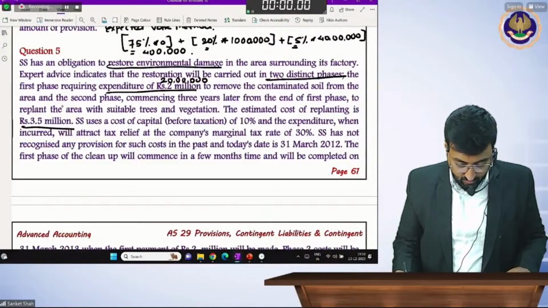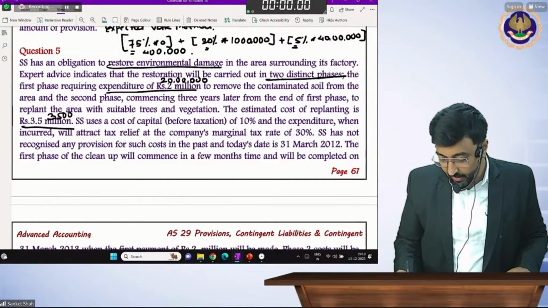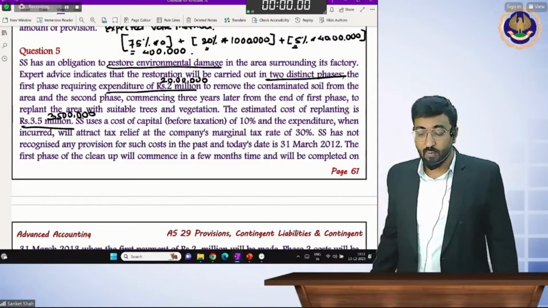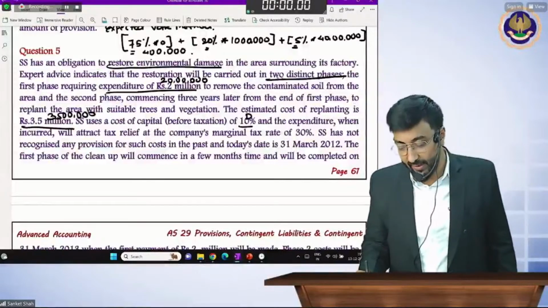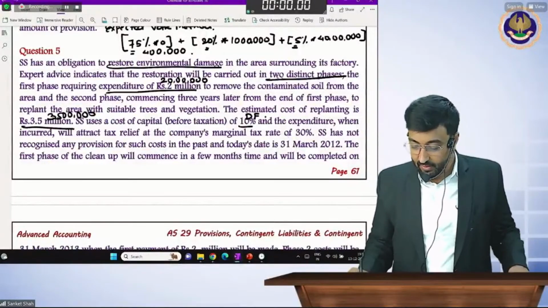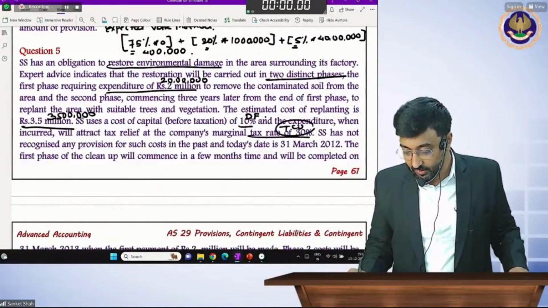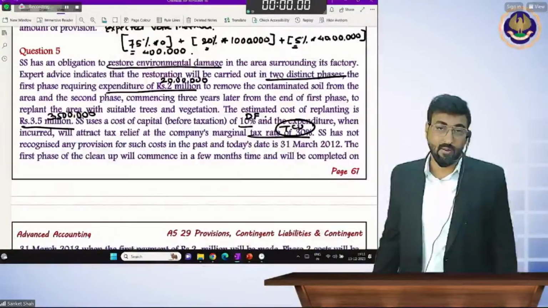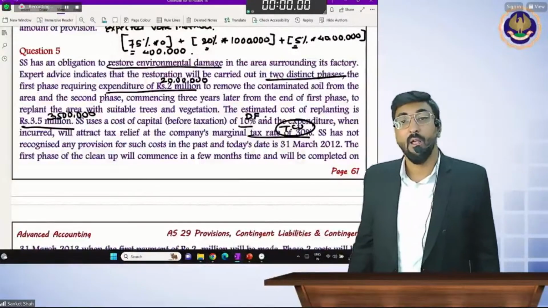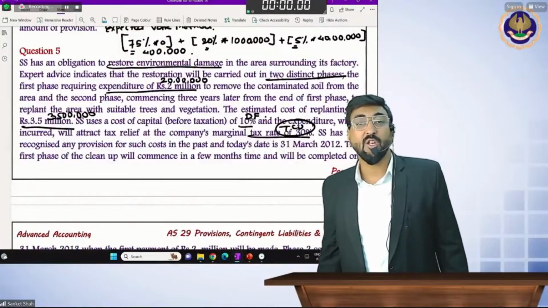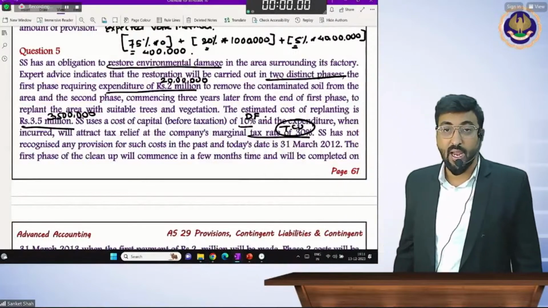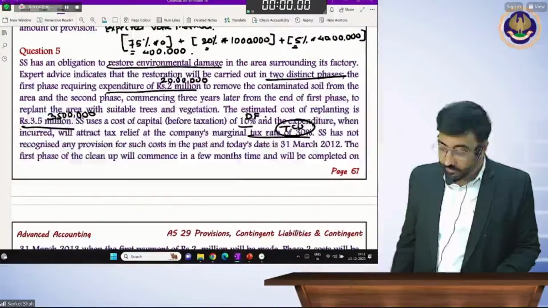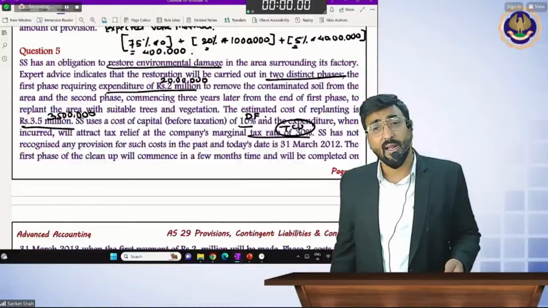Okay, 35 lakhs. SS uses cost of capital, that is called the discounting factor. And tax rate is to confuse us. We never use tax rate. After tax factor, we never consider. Before tax factor. In Financial Management, you will understand it. So the discounting factor is always before tax. So you have to consider a 10% discounting factor.